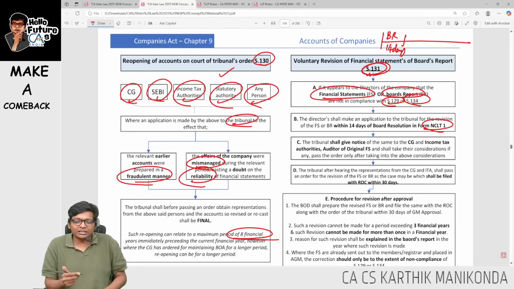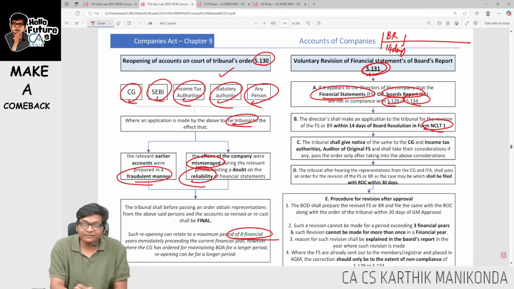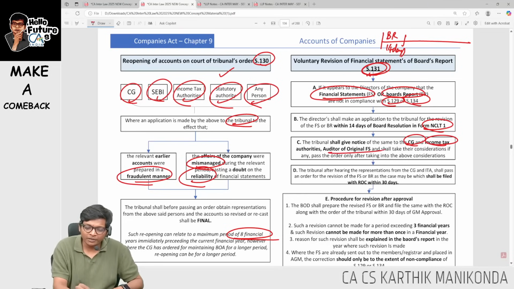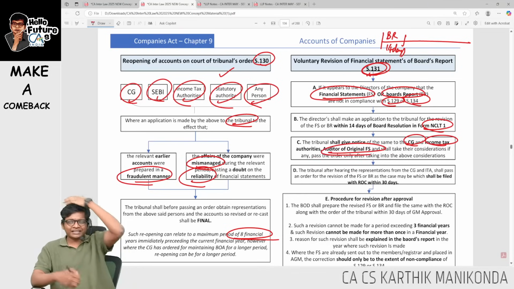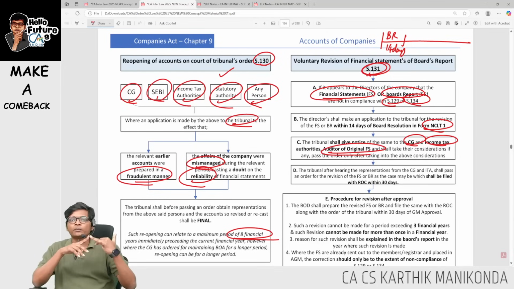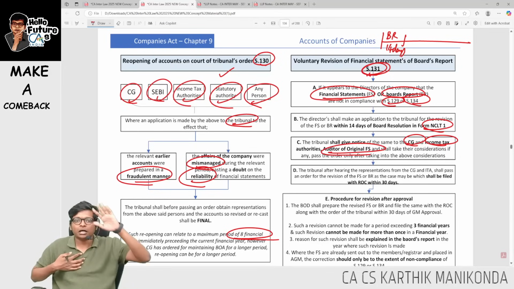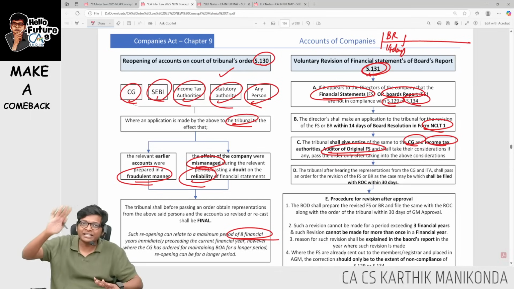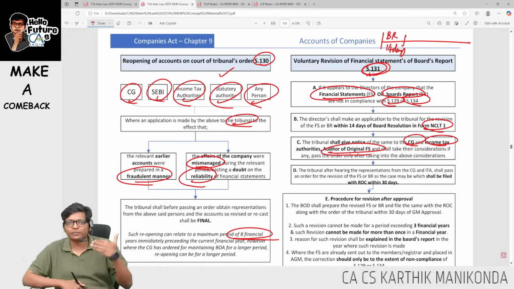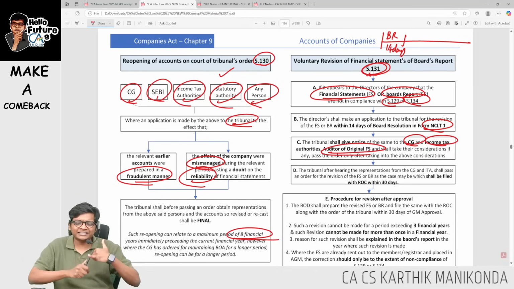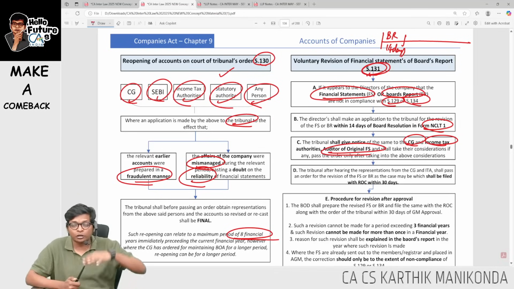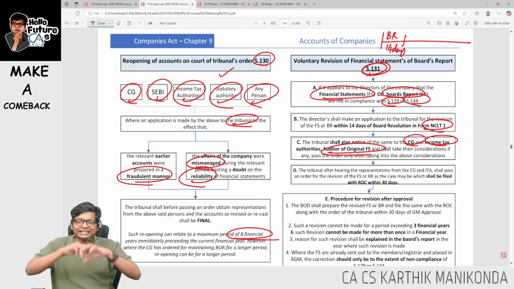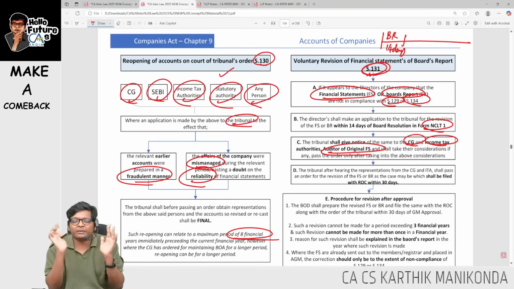The tribunal will take its own time and then they will cross check with 3 people. Who are the 3 people? Income tax authority, central government and the original auditor. Okay, I am again repeating, guys. If you want to revise the FS or board report, you have to pass a board resolution and file to the tribunal within 14 days in NCLT 1 after the board resolution. The tribunal will cross check with the central government, income tax department and the original auditor, who signed that. Taking the above into consideration, they will take their own time and pass the order.